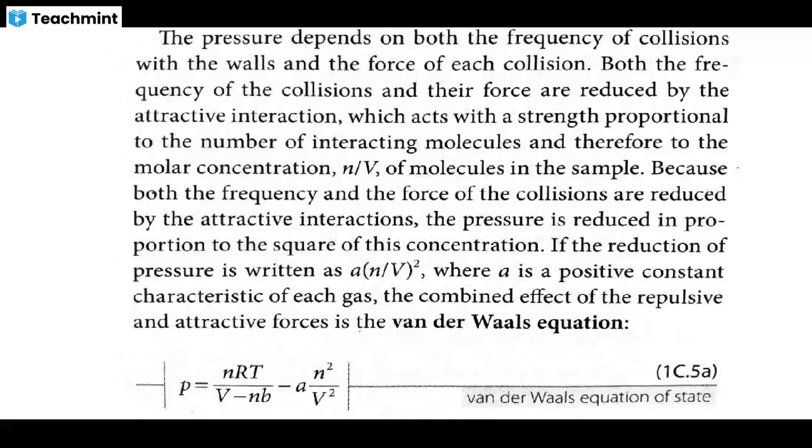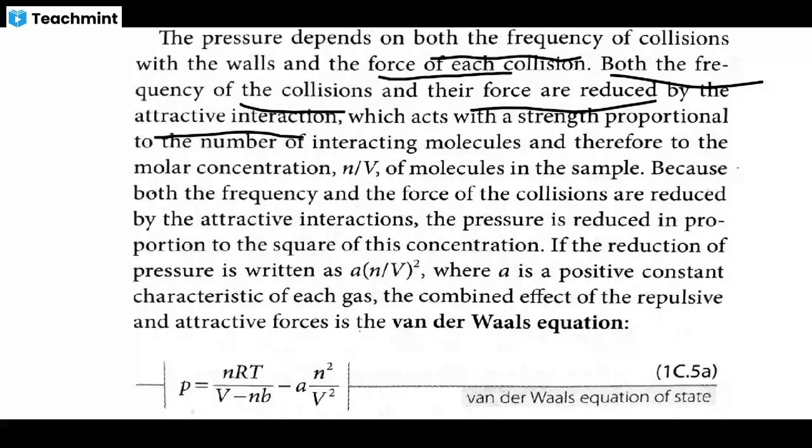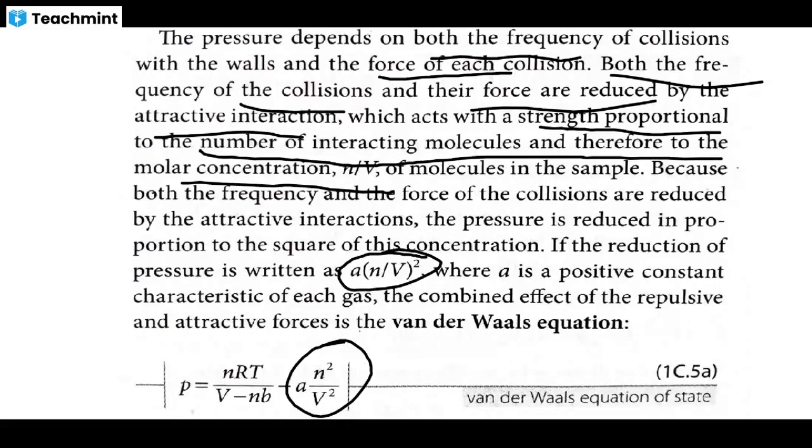Then the attraction factor. The pressure depends on both the frequency of the collisions with the walls and the force of each collision. Both the frequency of the collisions and the force are reduced by the attractive interaction. The strength is proportional to the number of interacting molecules, therefore the molar concentration. These are reducing the pressure. That is why we subtract a n squared by V squared, where n by V is the molar concentration, moles per volume.